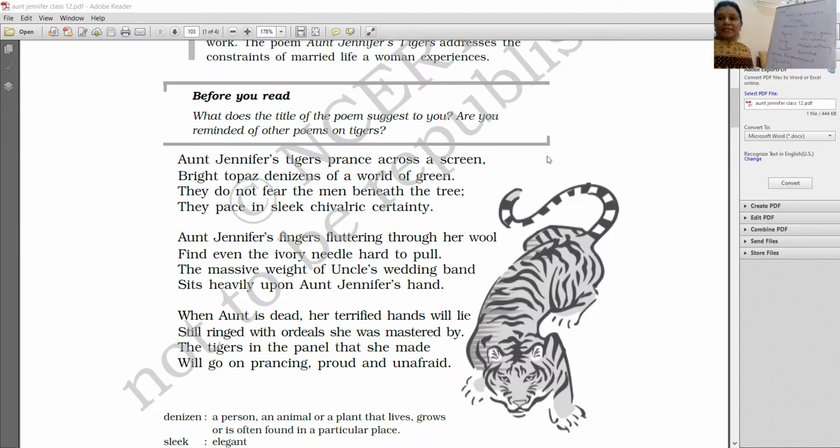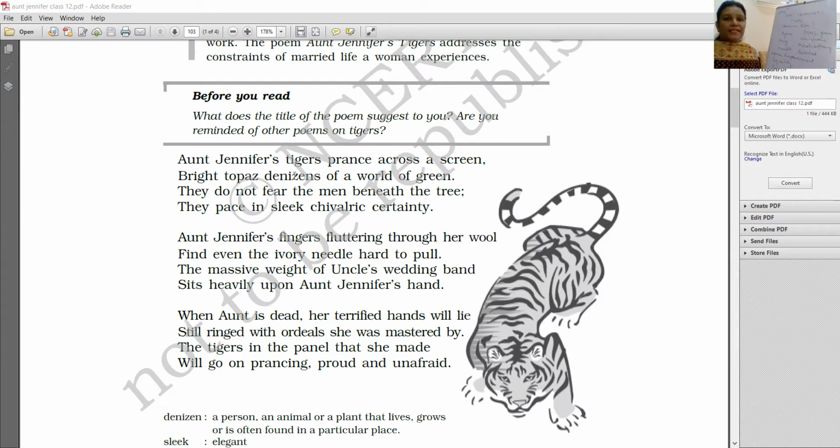Yes, so let's look at the poem. Aunt Jennifer's tigers prance across a screen. What's the screen? The panel, the cloth where she has made these tigers. So she's embroidered them. And yes, they prance across the screen. They seem to be full of life, and how very lively and how beautifully she has embroidered them.